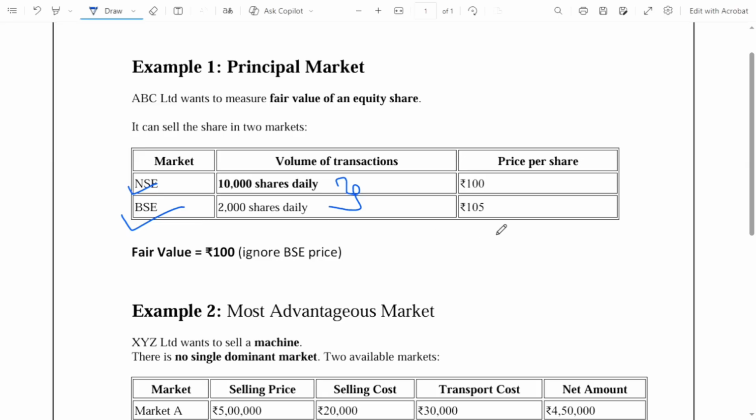So here we are going to consider the NSE price for fair value, because the volume of transactions is more in the NSE market. Even though the price is higher in the BSE market, we will still take the price of the NSE market for fair value measurement.